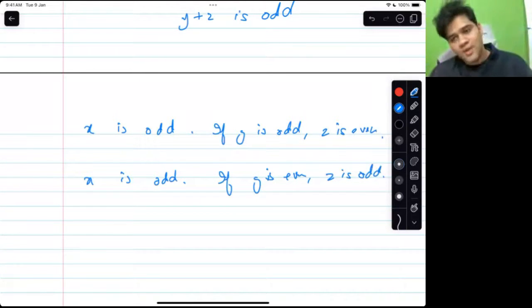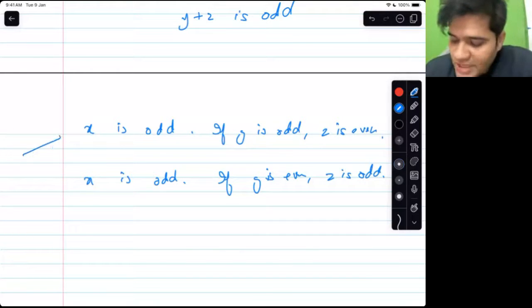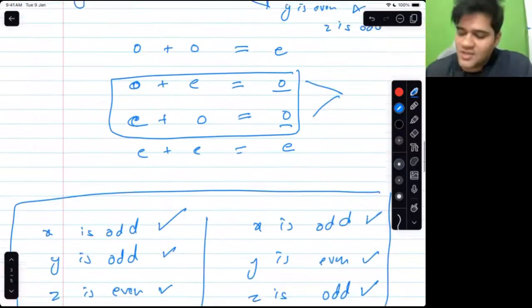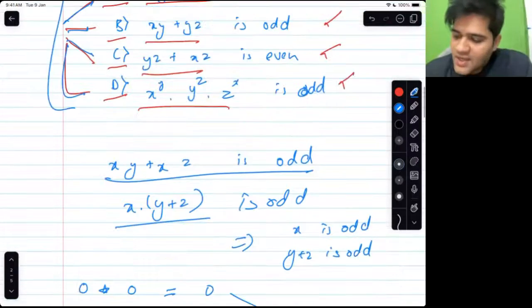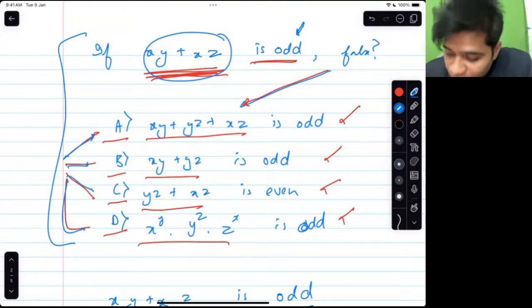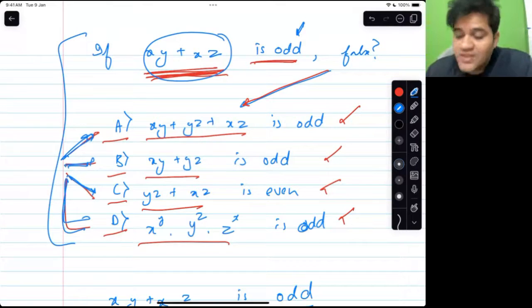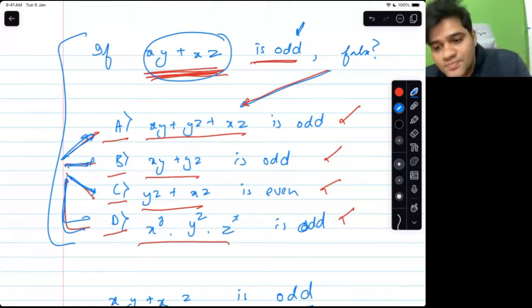Okay. Alright. Now with these two statements, but y has to be odd cause zy. No, Srinidhi, the only given thing to us was that xy plus xz is odd. We had to check whether these statements were true or false. We had to check which one of these statements is false.